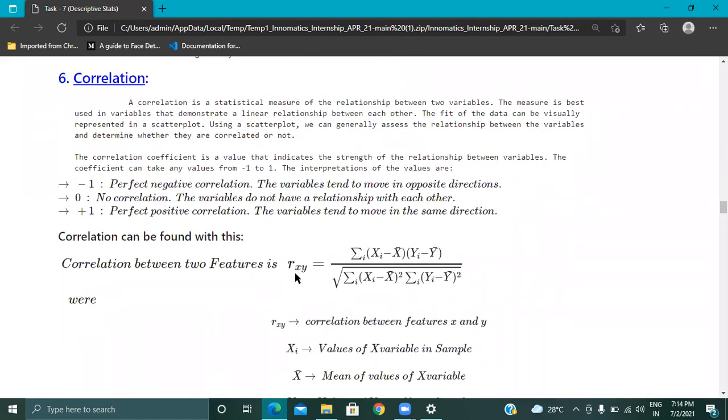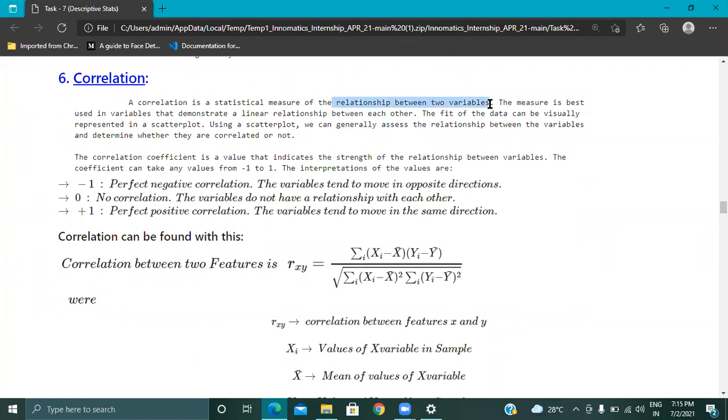Correlation. So what do you mean by correlation? How many types of correlation are there? This is a very, very important thing in our data science. For every data set, we are going to calculate the correlation. Every data has 2 dimensions, such as X and Y. So X axis and Y axis, or X variable and Y variable. So we want to define the relationship between two variables.